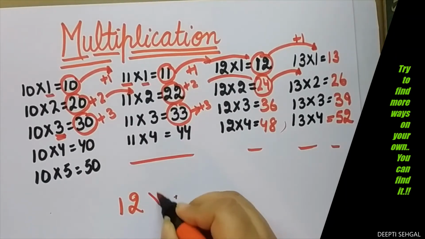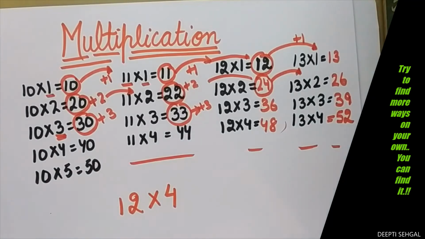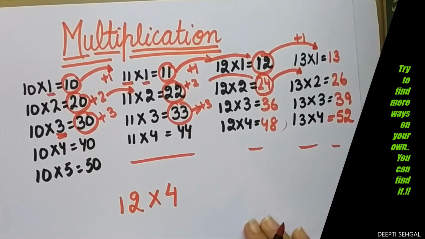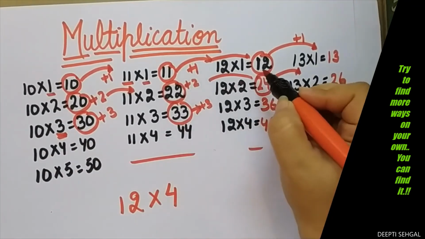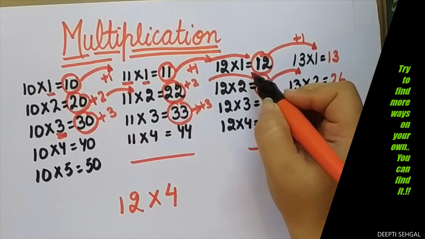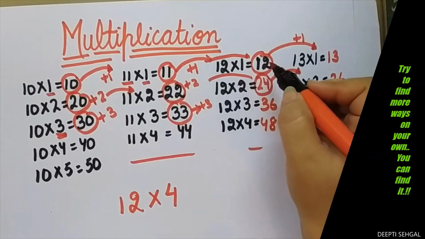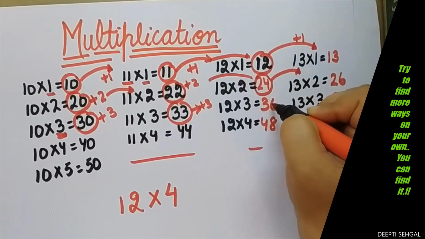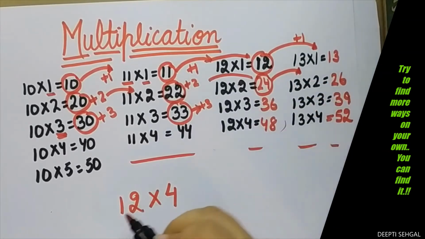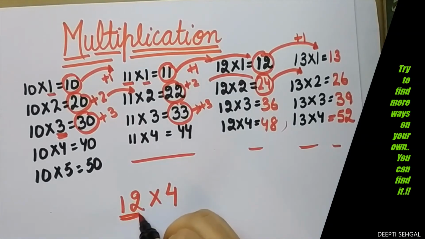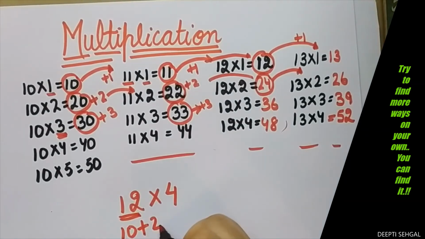So first is 12 multiplied by 4. If somebody asks me what is 12 multiplied by 4, either I will do like this: 12 ones are 12, 12 twos are 24, 12 threes are, and I'm adding 12, then 12, then 12, then 12. Or what I can see, that 12 means 10 plus 2.